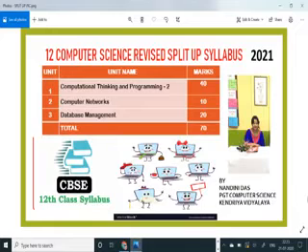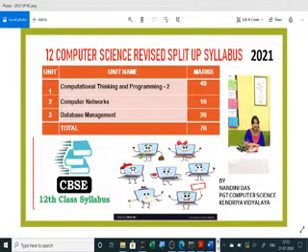Now how to prepare for this 70%? The split up of syllabus, that is, in which month which topics we have to cover, how to write the practical files, when to design the project. So this is discussed in the split up syllabus. We are discussing all the split up syllabus today. Now let us start with our syllabus.